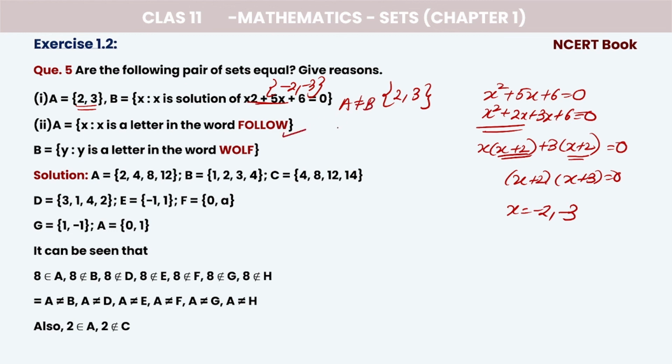Now next, A is the letters of FOLLOW. That is F, O, L, L, O, W. O is again here, so no need of writing it once it's written, since repetition is not allowed in writing a set, right? Next is B: W, O, L and F. Are these elements the same? Yes, F is here, O, L and W also. So the elements of A are equal to the elements of B. We call it an equal set, right?